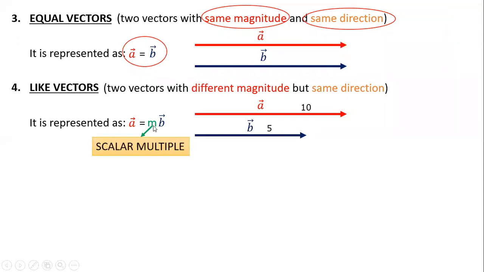Whenever their magnitudes are different, there will be some relation between their magnitudes, which is represented by something called a scalar multiple. Why multiple? Because that is telling you that A might be double of B, A might be half of B, A might be 1/3 of B, anything. M is some type of constant, but that is specifically called a scalar multiple.